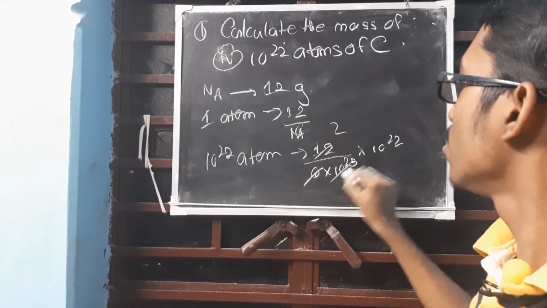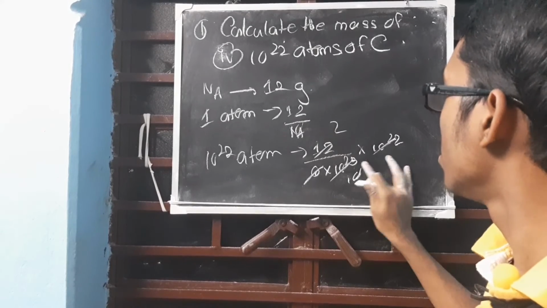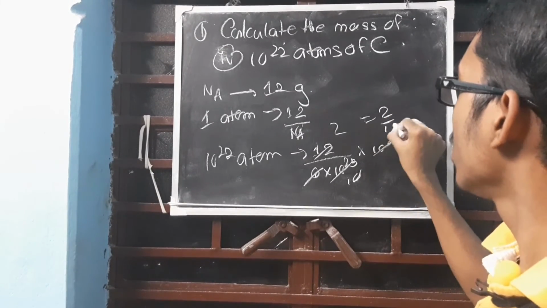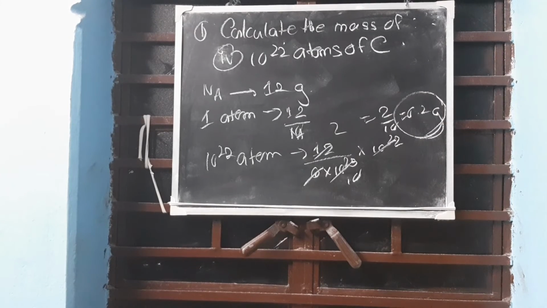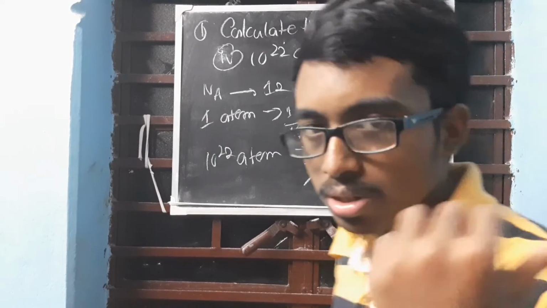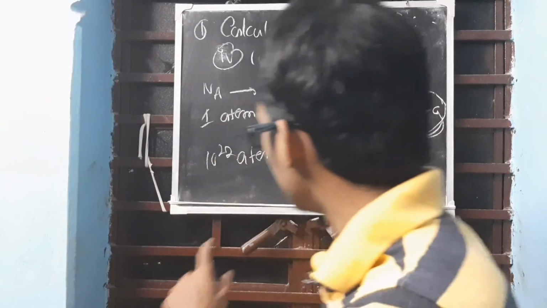Clear? This will be 2. This will be 10 to the power minus 1. So this will be 2 by 10, that is 0.2 gram. Understood? So 10 to the power 22 atoms of carbon means 0.2 gram.